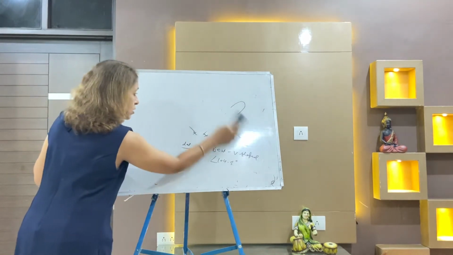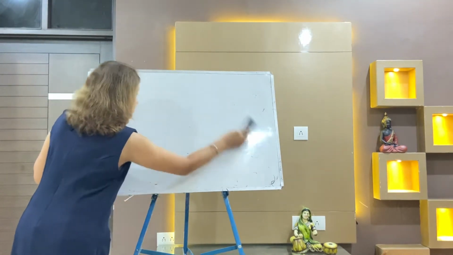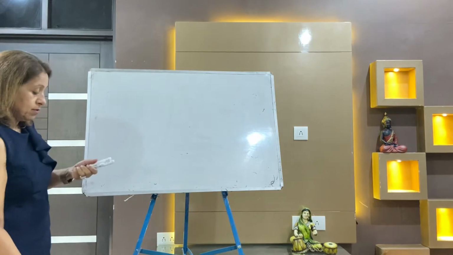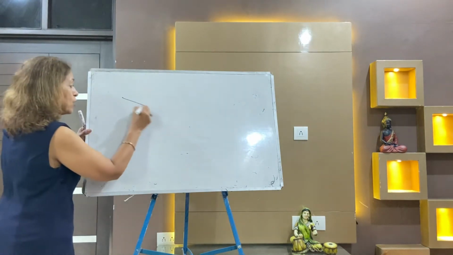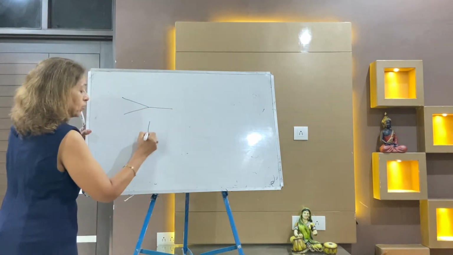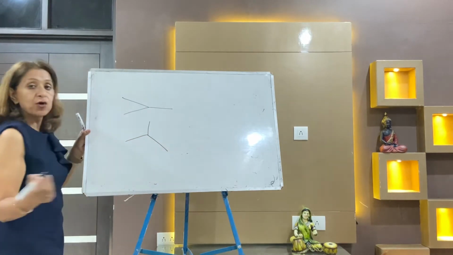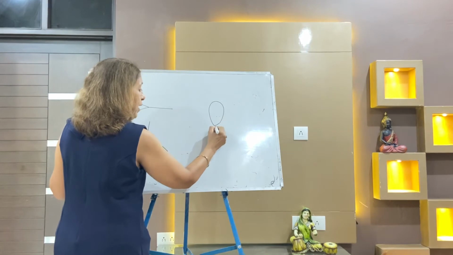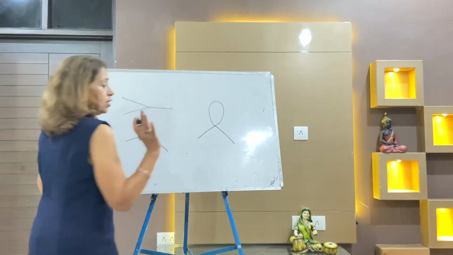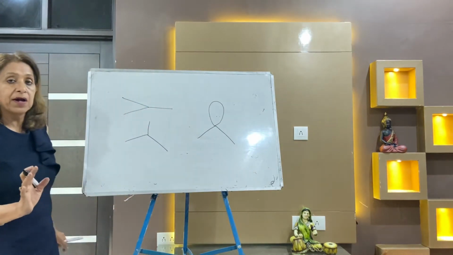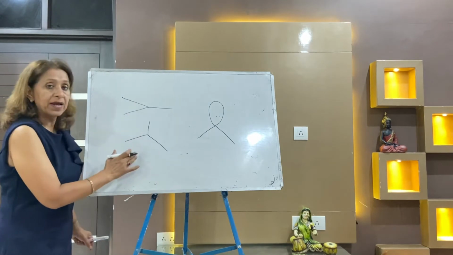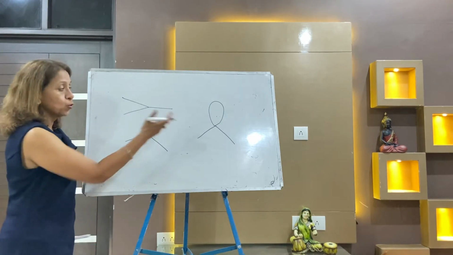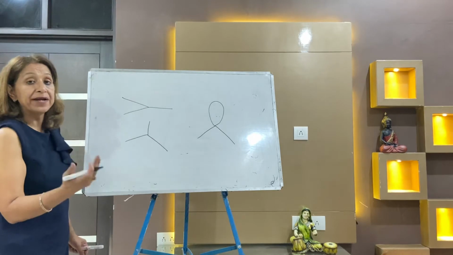After that, write down sp2. sp2 is trigonal. You may draw it like this or the same thing. It's trigonal. Sometimes a lone pair comes, and then the shape becomes V shape again. If all three are bond pairs, it's trigonal planar, but when there is one lone pair and two bond pairs, the shape is bent V.